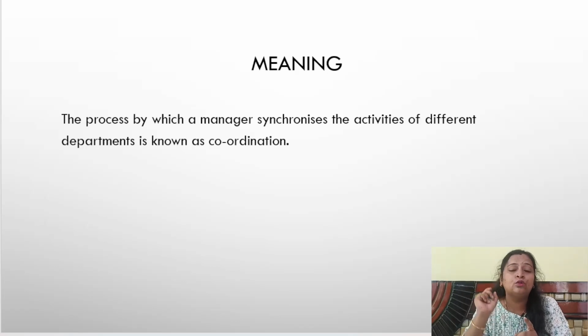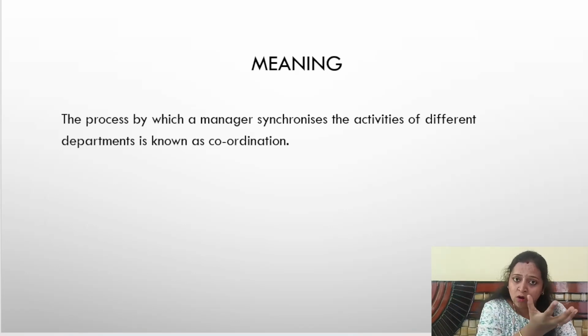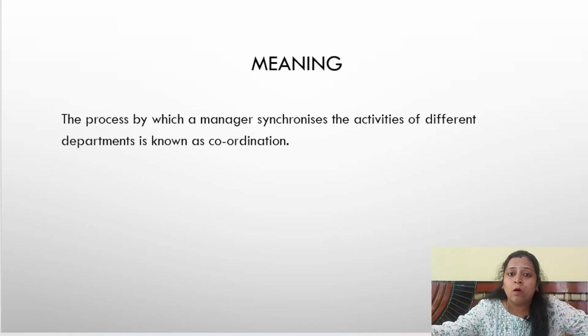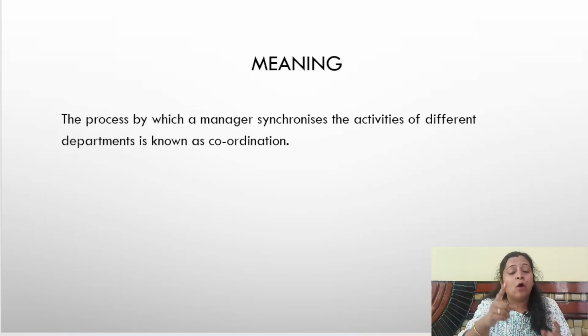So to achieve that goal, they have to coordinate among themselves, and the top level has to coordinate with the middle, and the middle with the lower level. So this is the process by which the manager will bring all the things together at the same time among the different departments for the purpose of achieving the organizational objectives.